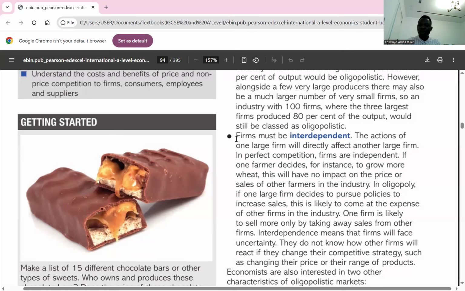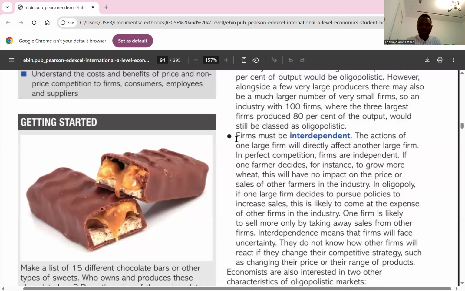the third one is product differentiation. When we talk about product differentiation, we're talking about firms in an oligopolistic market trying to sell a product that is slightly different from those of its competitors. An example is the car industry, the automobile industry. There are different cars, different brands. But when you look at the cars they make, there's always product differentiation in them. And product differentiation is simply a strategy that makes your consumers feel that your product is different from those of your competitors. So in an oligopolistic competition, it is likely to happen. Clear?